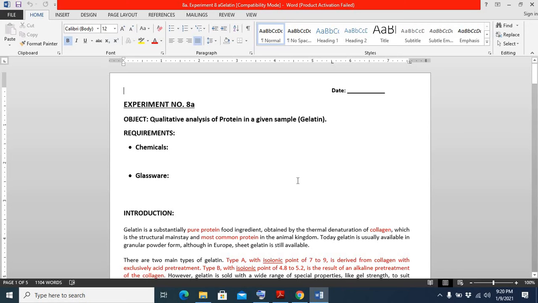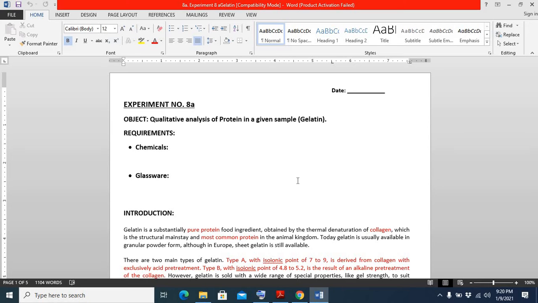Today we are going to discuss experiment number 8A. Experiment number 8 consists of two parts, 8A and 8B. In experiment number 8A, we will be discussing how we can analyze the protein gelatin in the given sample.